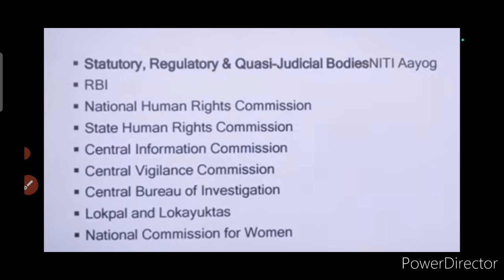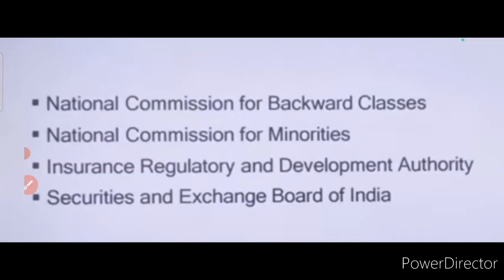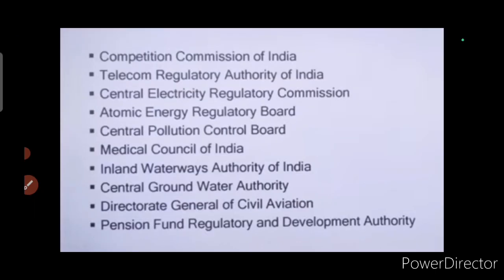Then we also have the National Commission for Backward Classes and National Commission for Minorities. These two topics are very important. Then Insurance Regulatory and Development Authority, then Securities and Exchange Board of India. Then Competition Commission of India.